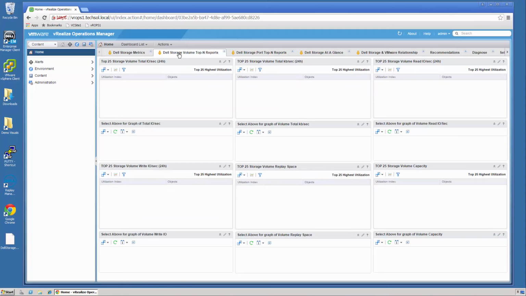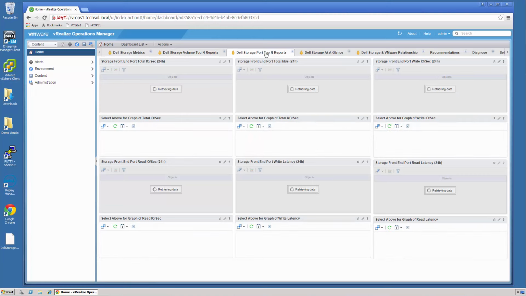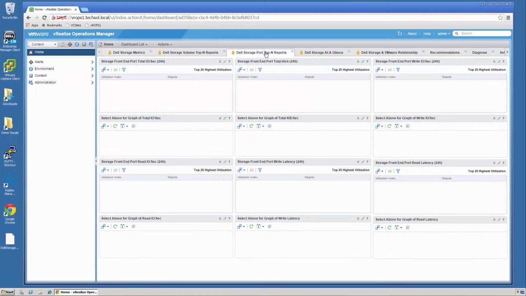So you'll notice the first top end report is for the volumes. These are the top storage volumes for I/O, for KB per second, the replay space, the volume capacity, and whatnot. The next Dell Storage top end report is for the ports, and these are the ports in the storage centers. These are the front end ports, the back end ports, total KB a second. This will show latency, pretty much everything at a glance that you need to see in your environment.